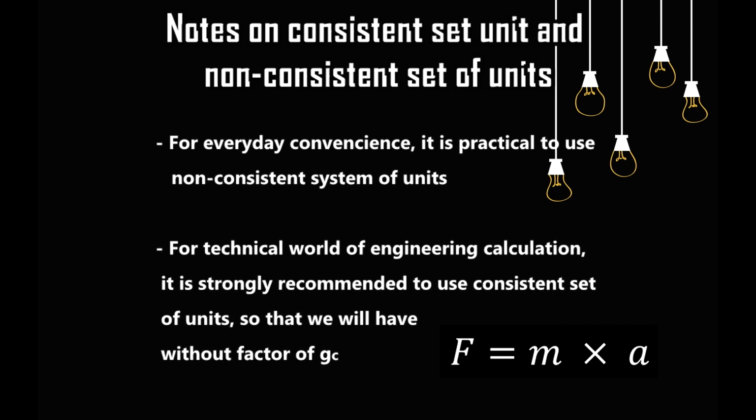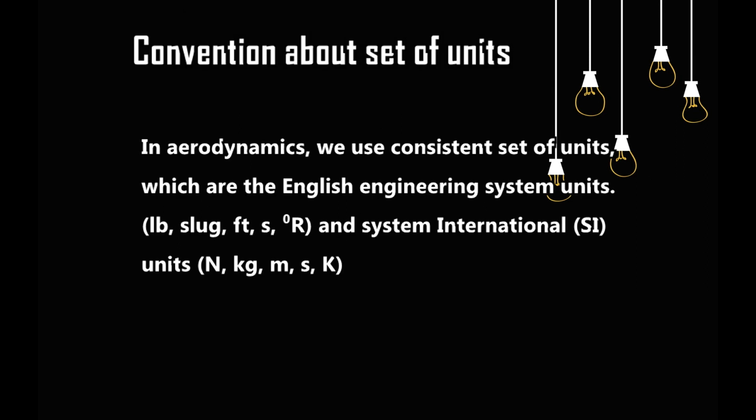For everyday convenience, it is practical to use a non-consistent system of units. But for the technical world of engineering calculation, it is strongly recommended to use a consistent set of units so that we will have F = ma without the factor gc. In aerodynamics, we use the following convention of units.